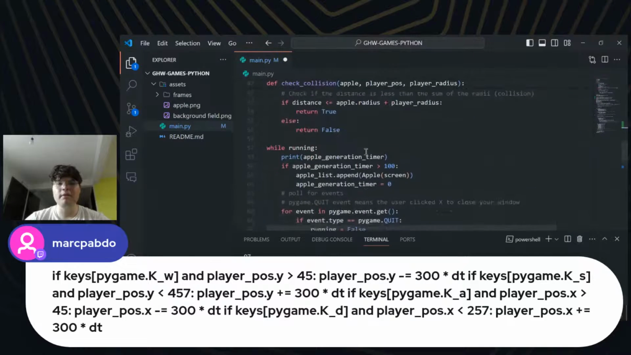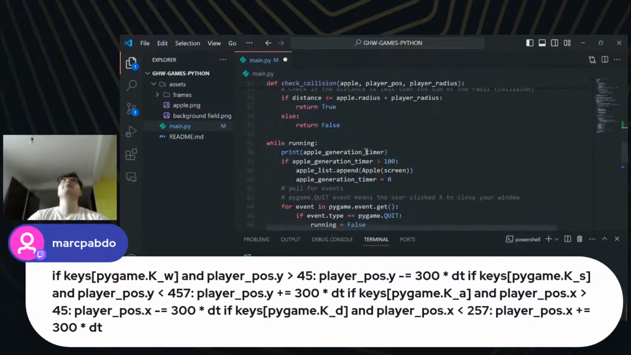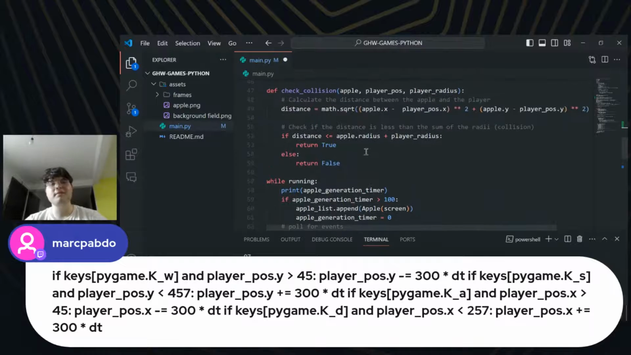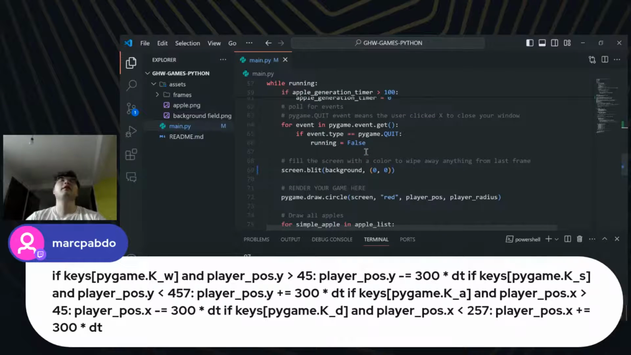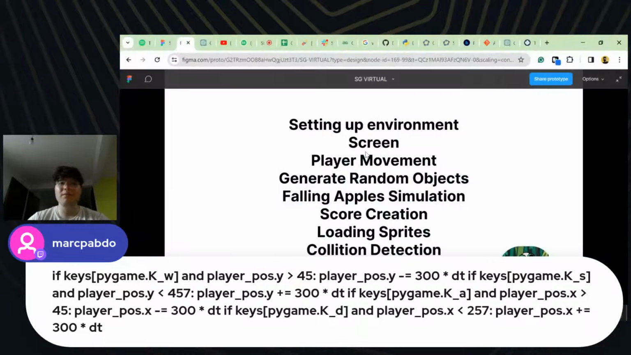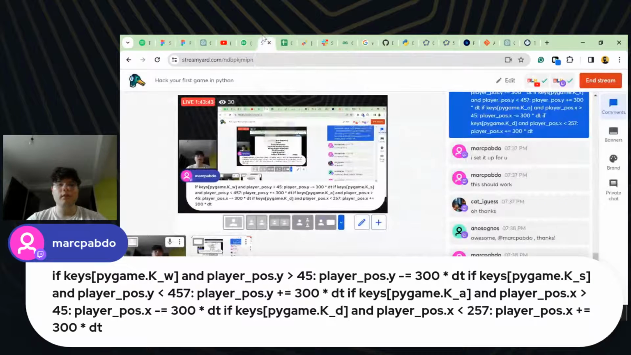Okay, so we have a background. We don't have our sprites of the player, right? Oh, but the problem is, do we want to use the sprites? Is it going to explode or something if we do our sprites? Oh, I don't know. But yeah, also we have just 5 minutes left. So do you have any questions until now? We already have covered collision detection, the script creation, the following up simulation, generating random objects, player movement, screens, and setting up our environment.